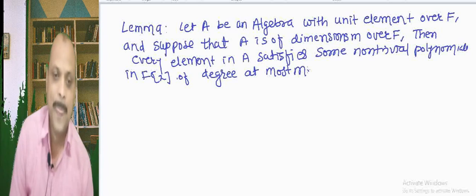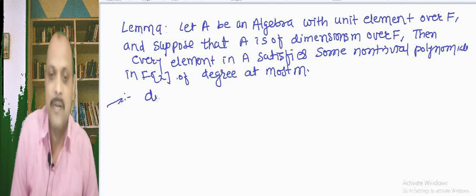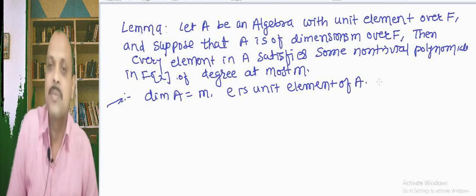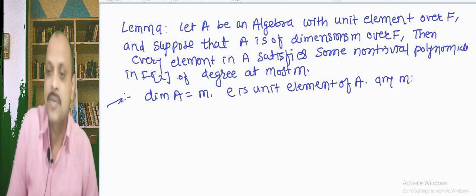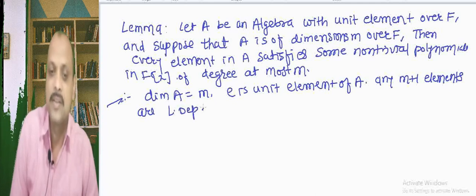So suppose we prove this theorem: the dimension of A is m and E is a unit element of A. Then any m plus 1 elements are linearly dependent.